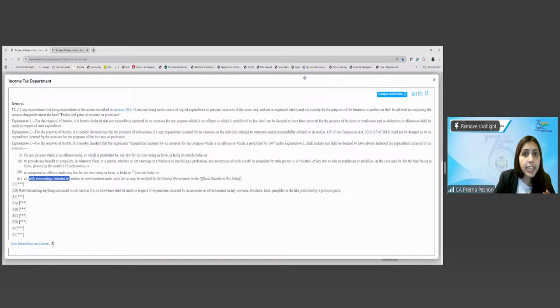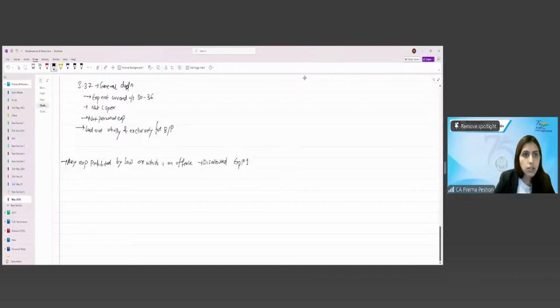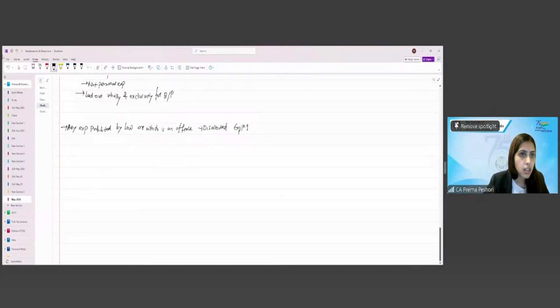Secondly, any expense to provide any benefit or perquisite. So let's just write it here. So this offense can be within India or outside. Not only offenses committed in India but outside.